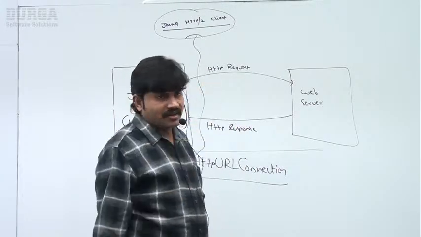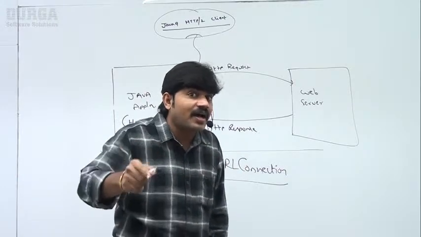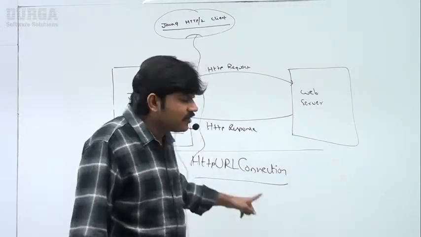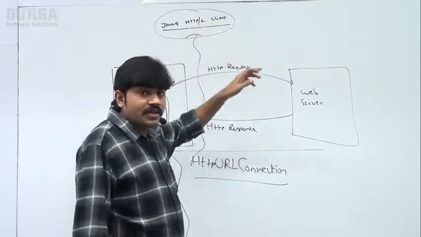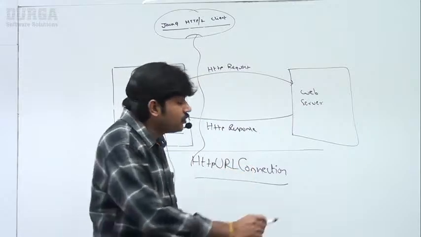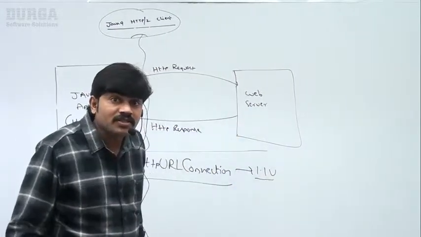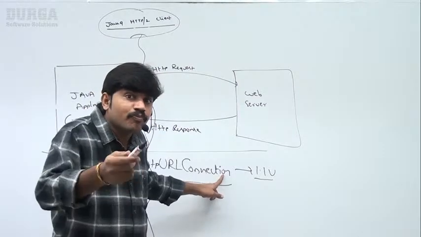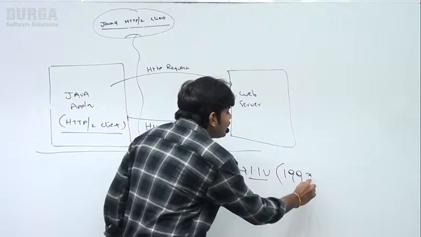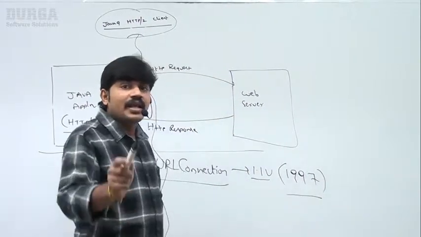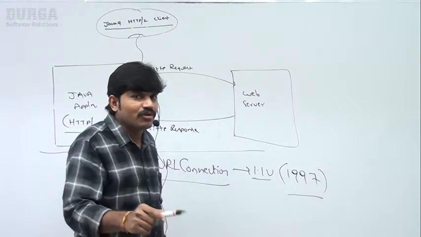What is the reason for that? The HTTP URL connection class came in Java, which version of Java? But this HTTP2 client came in Java 9. But this concept came in which version? Do you know? The 1.1 version. In the 1.1 version of Java only this concept came, sir. The 1.1 version of Java came in which year? Do you know? 1997, sir. Are you getting? A 1997 concept we are using in 2017.